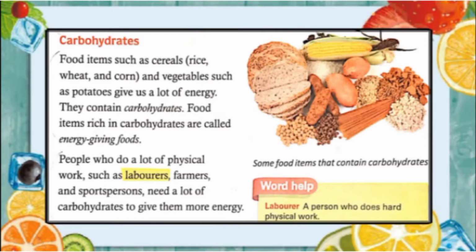So the diet of a laborer must be a combination of protein, fat and especially carbohydrate. For providing the instant energy for muscular work, carbohydrate in the form of sugar and starch is required.